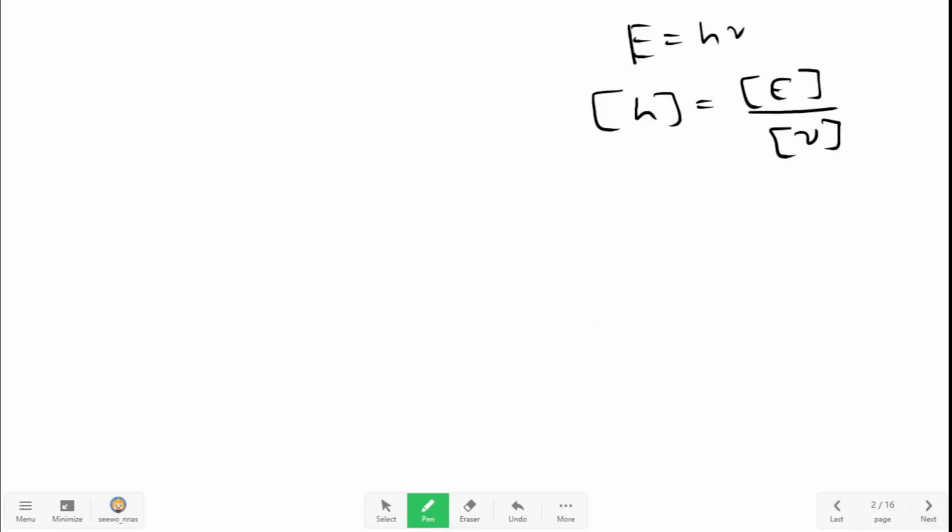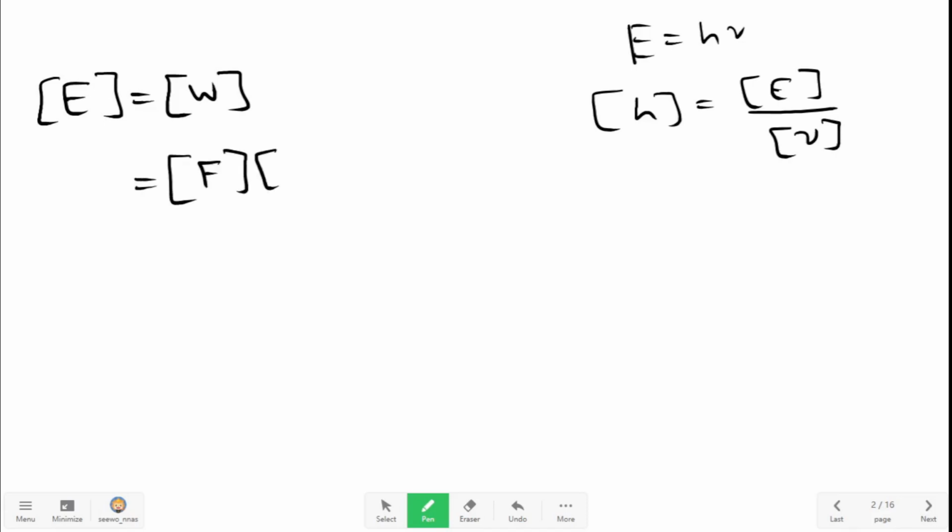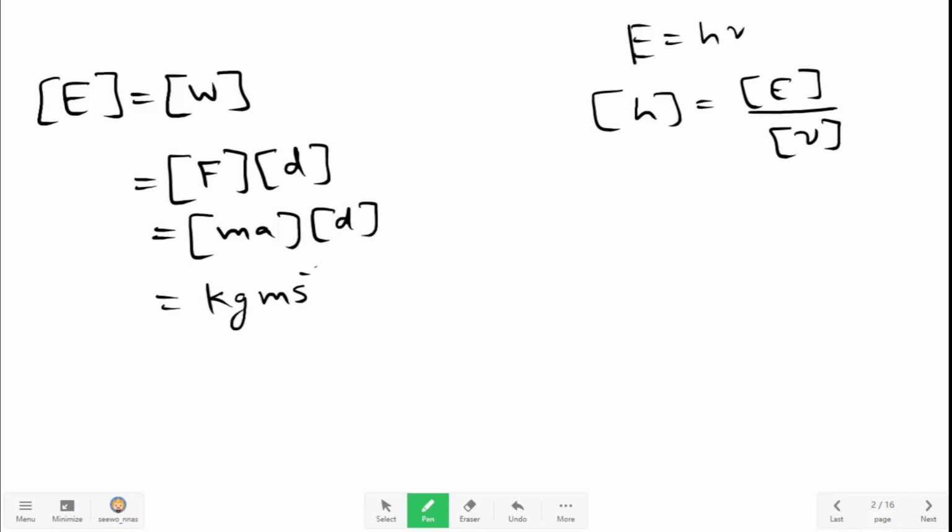Now someone can also forget the units of energy, then they can start with dimensions of energy is equal to dimensions of work, and work is force times displacement, and force is mass times acceleration. Now mass units is kilogram, acceleration units is meter per second square, and displacement units is meter. From there also they can get kilogram meter square per second square. This is the units of energy.